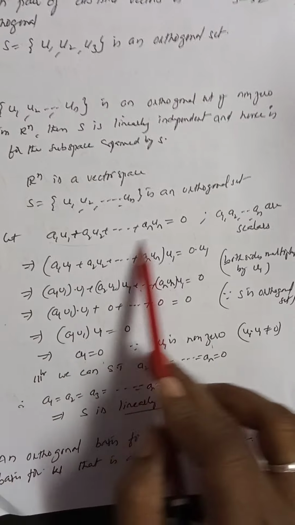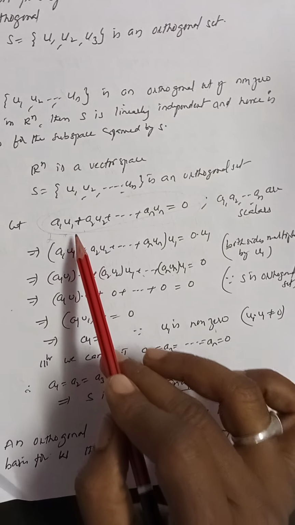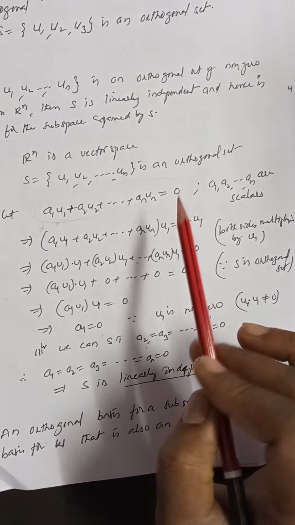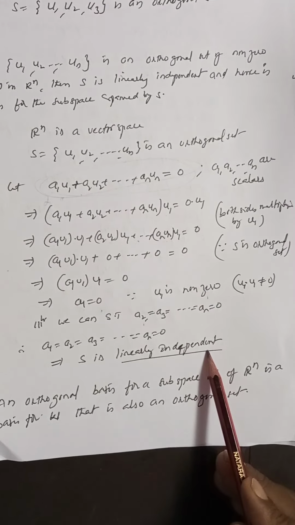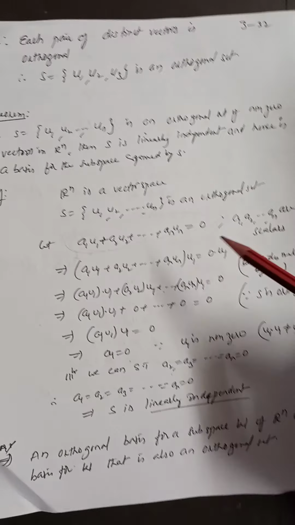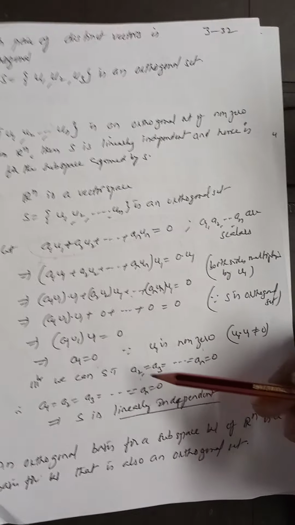This is a linear combination, right? If all the scalars are equal to 0, then the vectors u1, u2 and so on un are said to be linearly independent. If a set is an orthogonal set, then those vectors are always linearly independent.